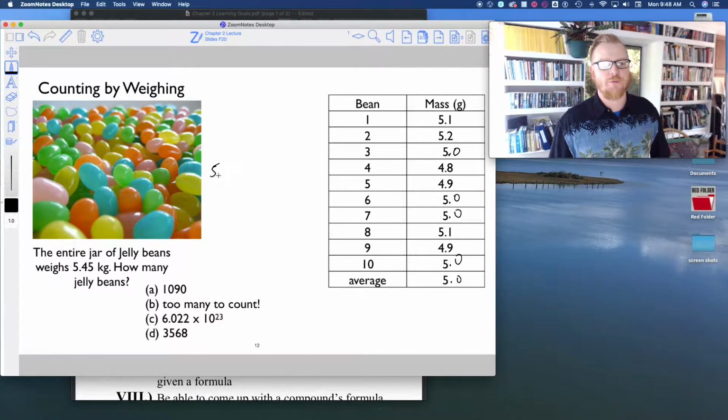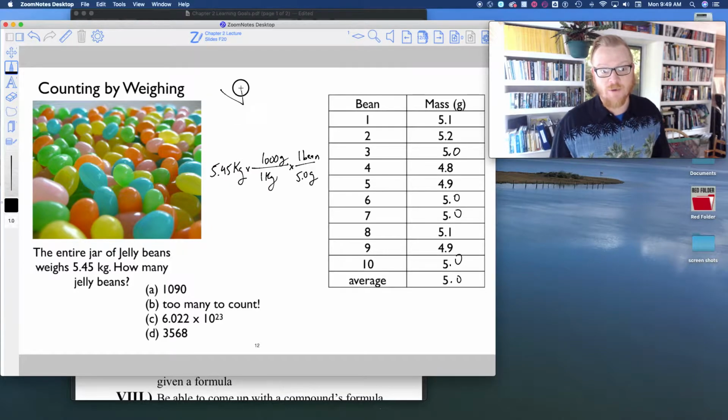So that's now 5.45 kilograms. Oops, wait a second. Let me, yeah, we can do it like this. Okay. So we could say in 1 kilogram, we know there's 1,000 grams, right? So then now I can also say, well, I know that 5.0 grams is 1 jelly bean.